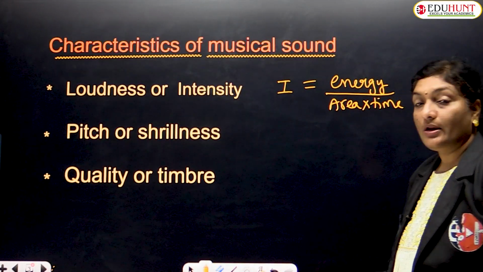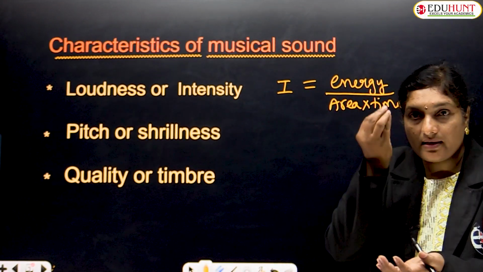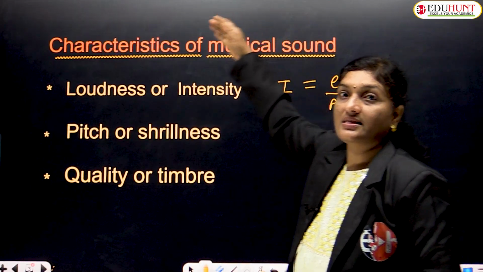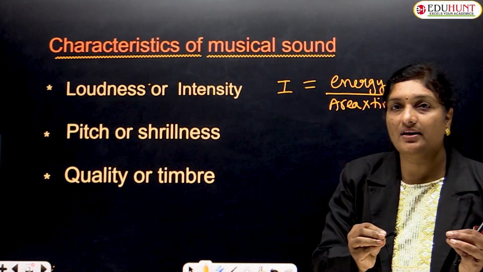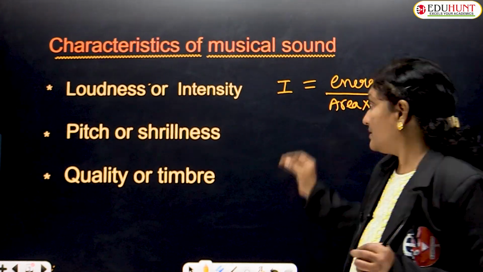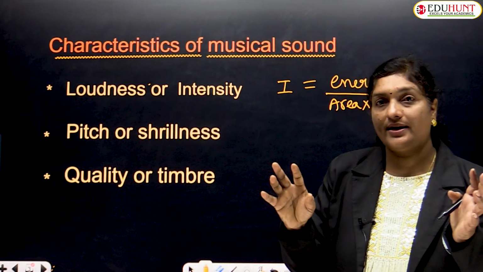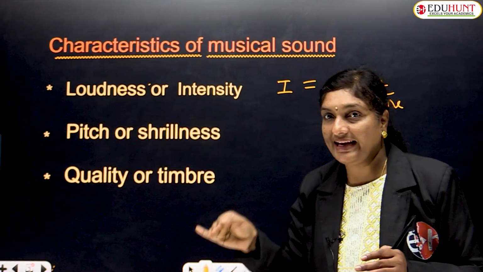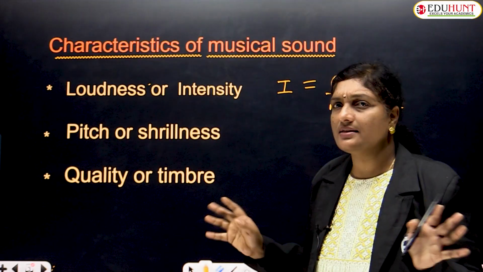Suppose a body produces a large amount of energy in a given surface area in a given interval of time, we say that it has more intensity. More intensity means the sound is louder. And if less energy is produced in a given unit area per unit time, then it has less intensity. If the intensity is less, there is no loudness, so you will get a faint sound. A louder sound and a faint sound make a difference. Larger the intensity, louder the sound. Lesser the intensity, fainter the sound.